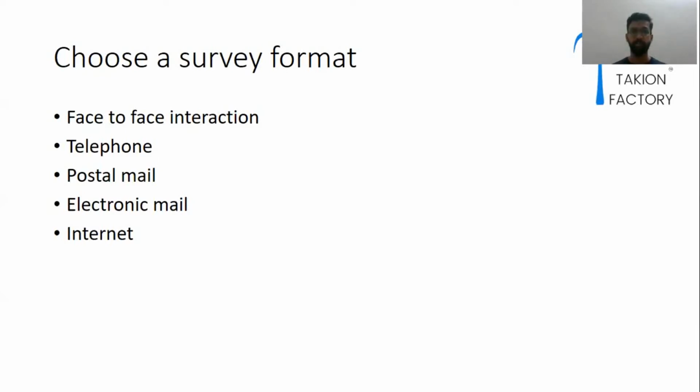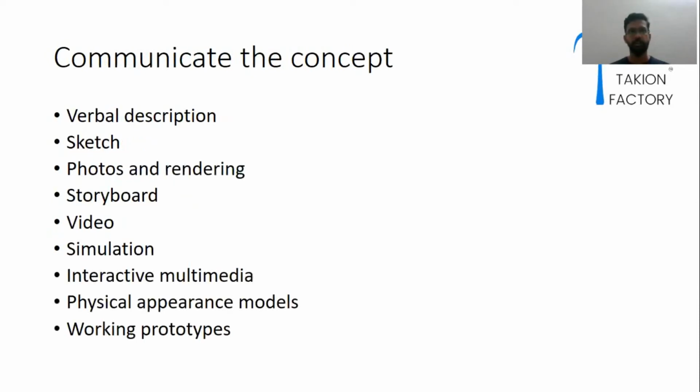It can be a face-to-face interaction where we discuss the concept, a telephonic conversation, an email, or it can be by post, or an internet survey. For the internet, we prepare one questionnaire and ask people to complete that questionnaire.